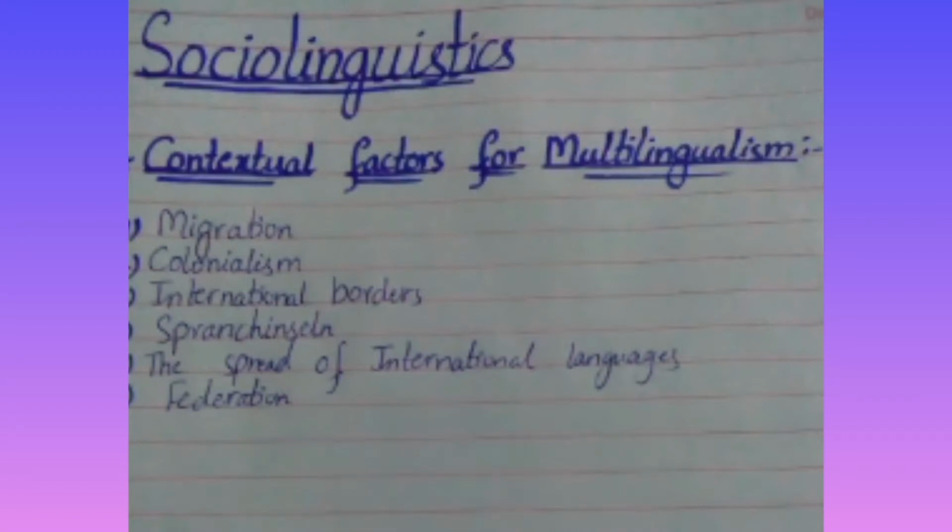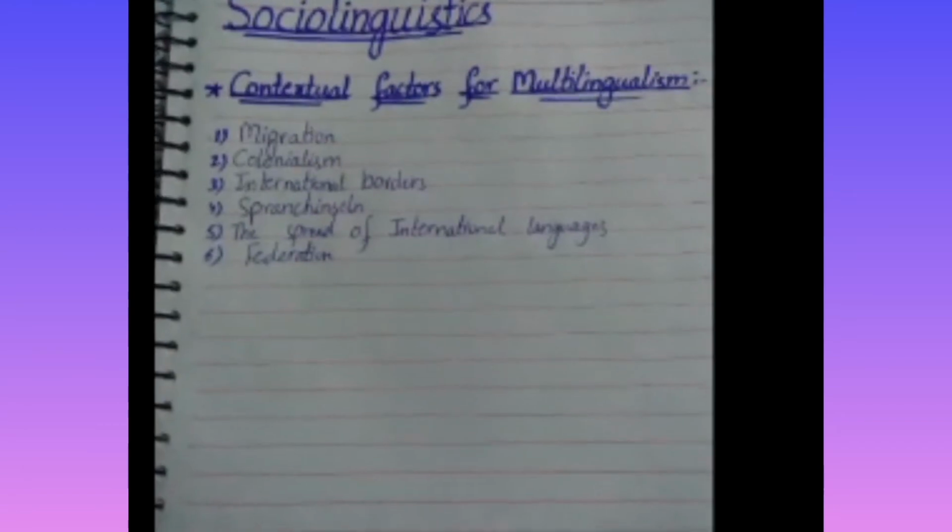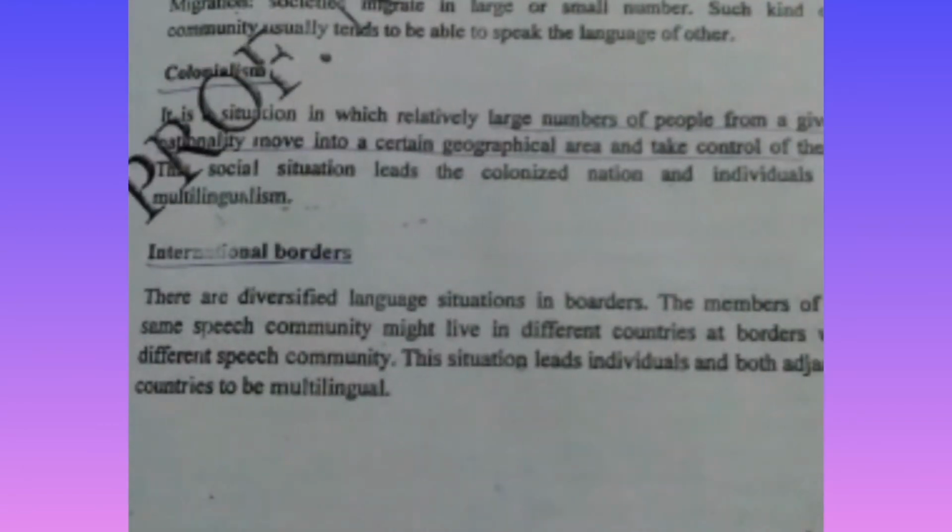There are six factors through which we are multilinguist. That are migration, colonialism, international borders, pancreatism, the spread of international languages, and federation. First of all, we discuss migration, through which we become multilinguist. Societies migrate in large or small number. Such kind of community usually tends to be able to speak the language of other.